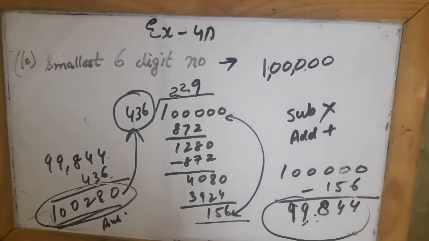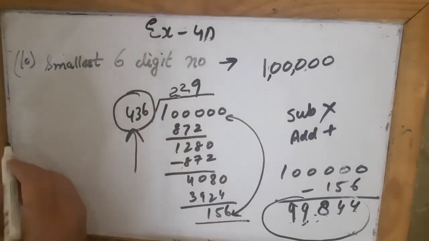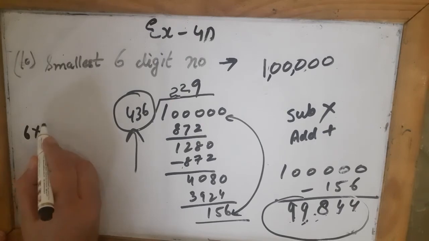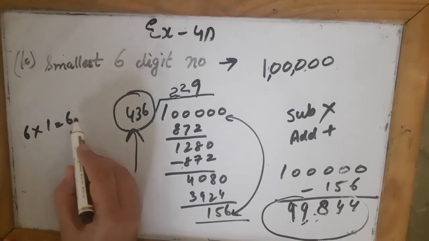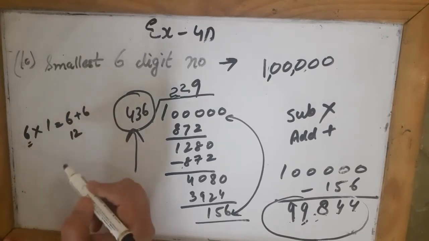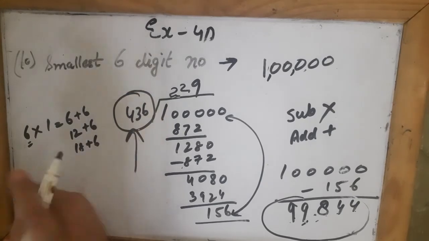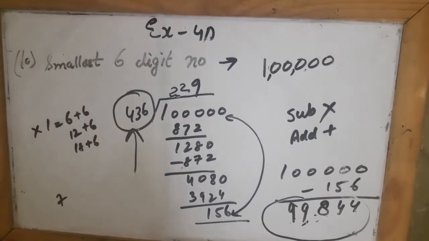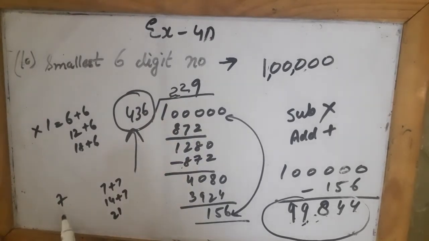Okay, so now how much to add? अब कितना add करूँ मैं? As I told you by giving the example of table 6, whenever we write the table of 6, 6 ones are 6, what is the next number that comes? It is 12. How? By adding 6. If you are doing the table of 6, every time you have to add 6. If you are doing the table of 7, you will keep on adding 7. 7 plus 7 is 14. 14 plus 7 is 21. So we keep on adding 7 in the table of 7, or 6 in the table of 6.